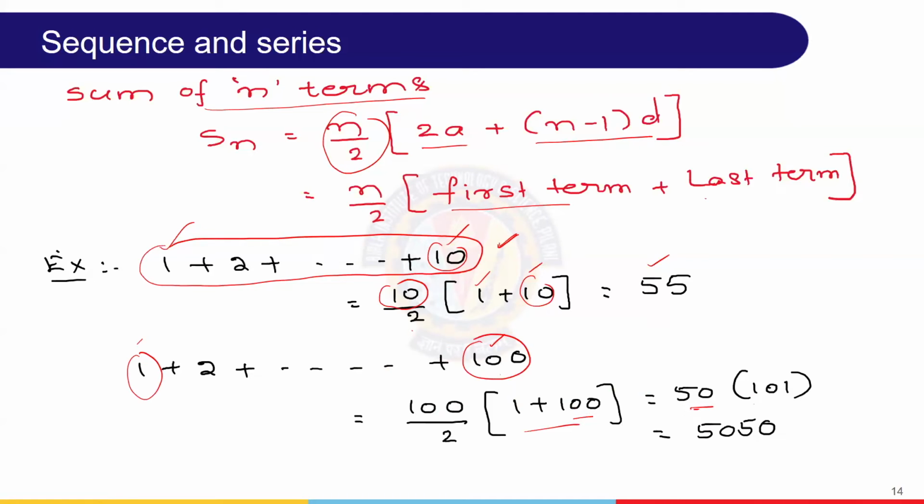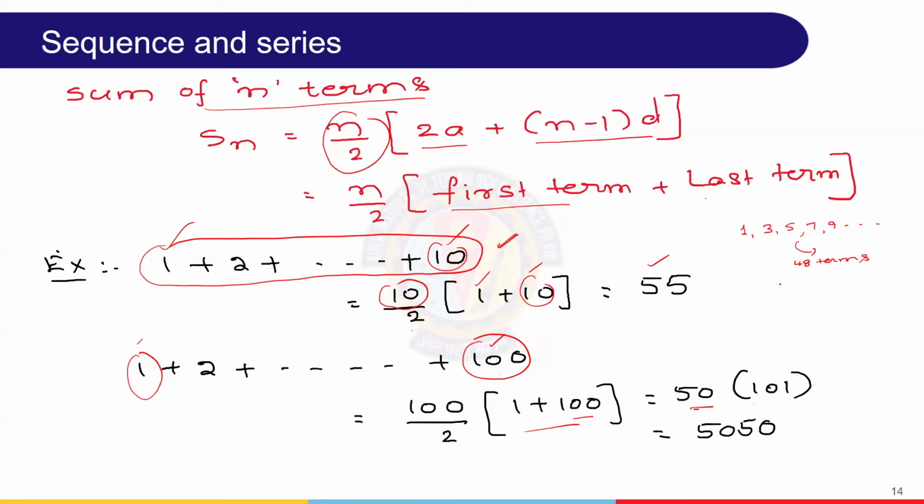If not, for example 1, 3, 5, 7, 9 and so on, find the sum of the first 48 terms. We are not going to write all 48 terms and use this.